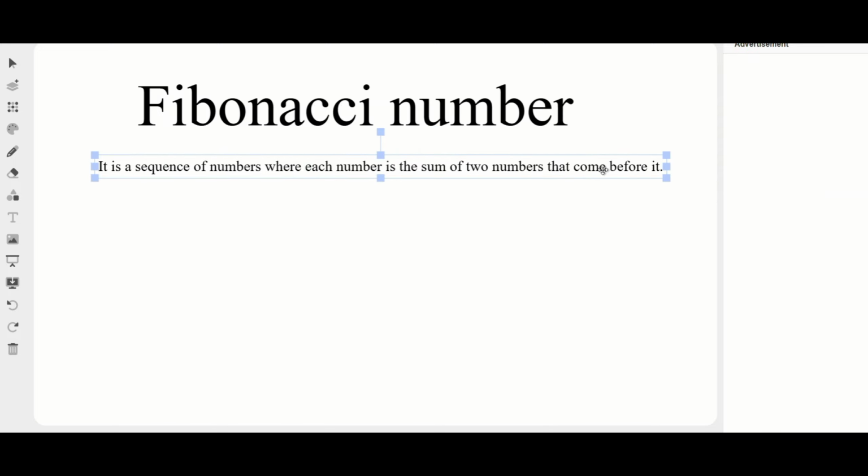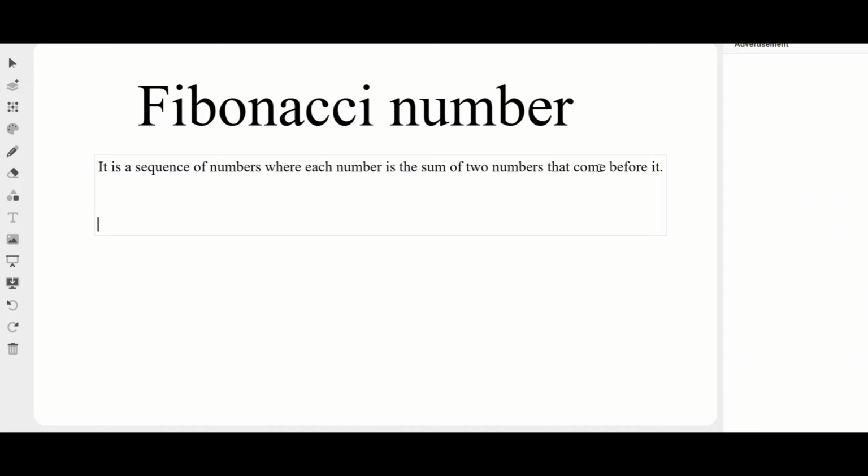Let me also add an example, like the image we saw. If you go to the history, the person who gave the Fibonacci series was an Italian mathematician, Fibonacci. From that name only it comes, Fibonacci number or Fibonacci series.